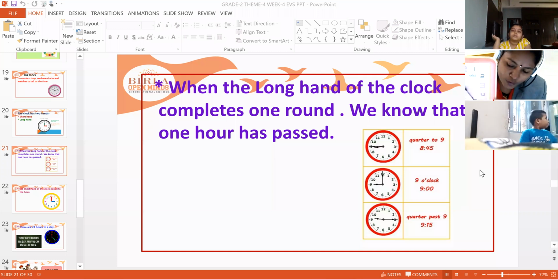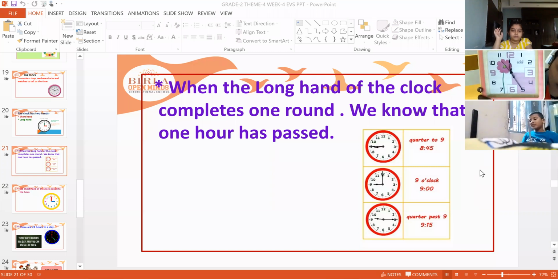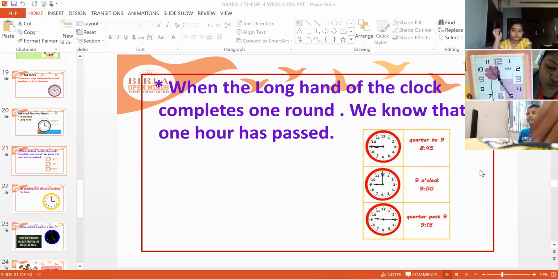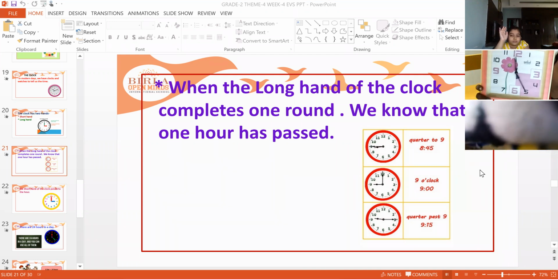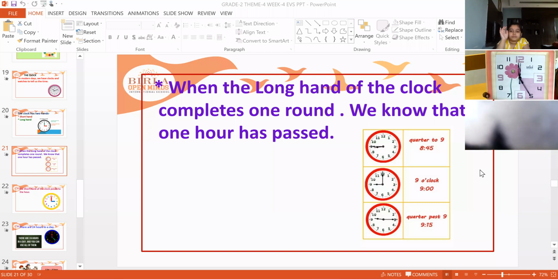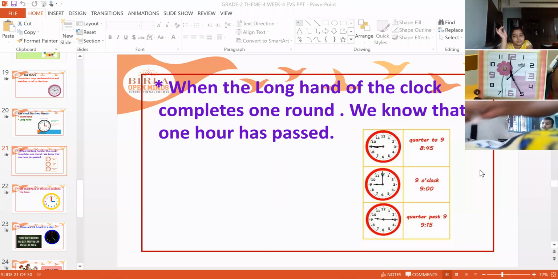So that day I have shown you this one. This is a clock, and in this clock you will have exactly 12 numbers: 1, 2, 3, 4, 5, 6, 7, 8, 9, 10, 11, 12. Some clocks will have only 3, 6, 9, 12.